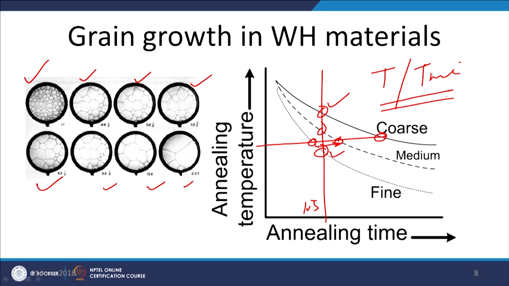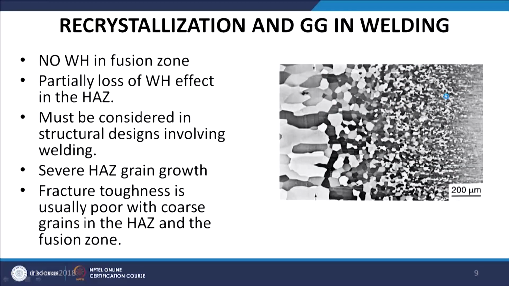The greater the work hardening or the plastic deformation of the metal, the greater the tendency for grain growth. Now we will see what happens in the case of welding when the work hardened metal is subjected to fusion welding.